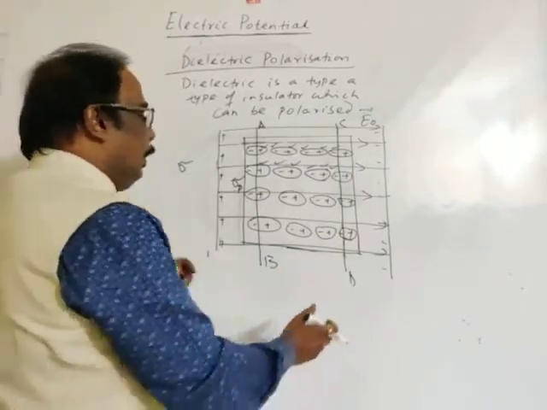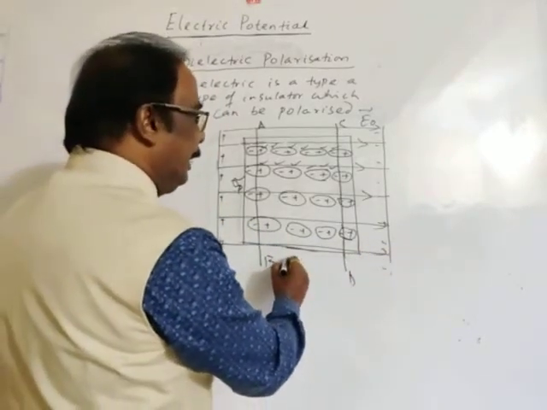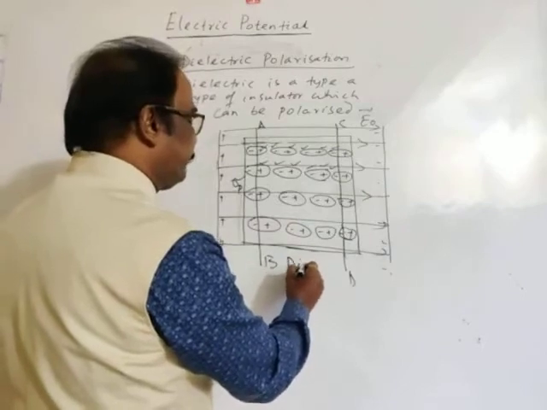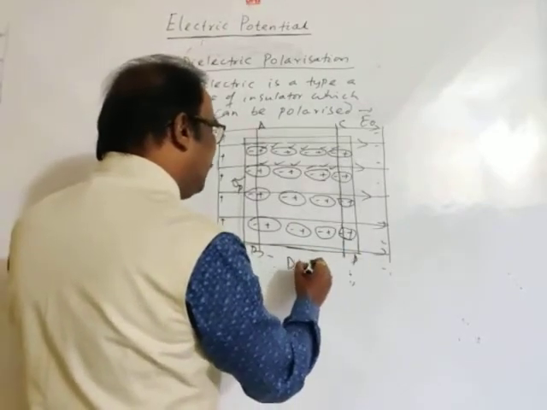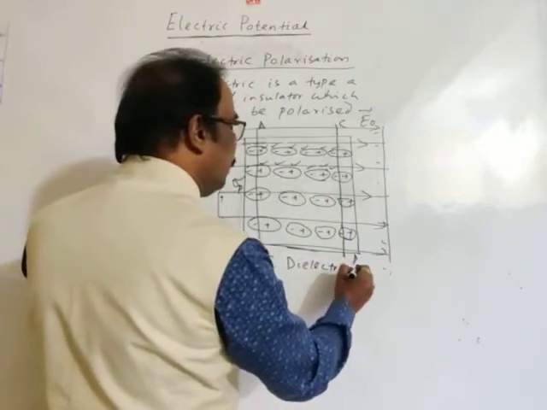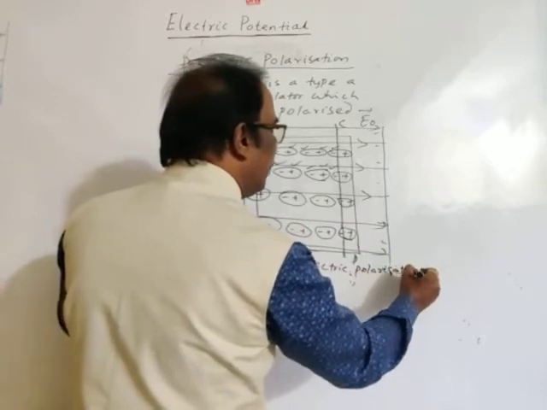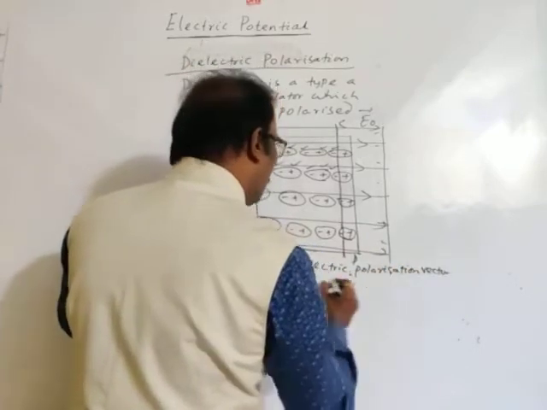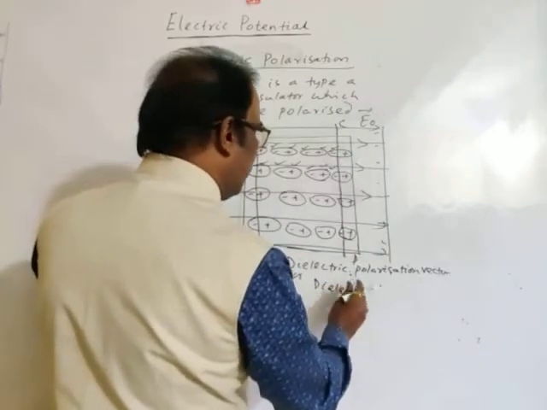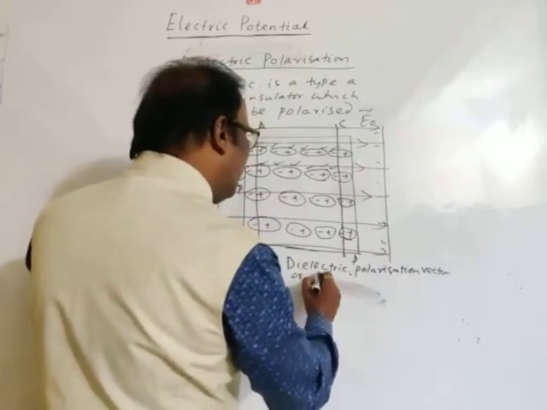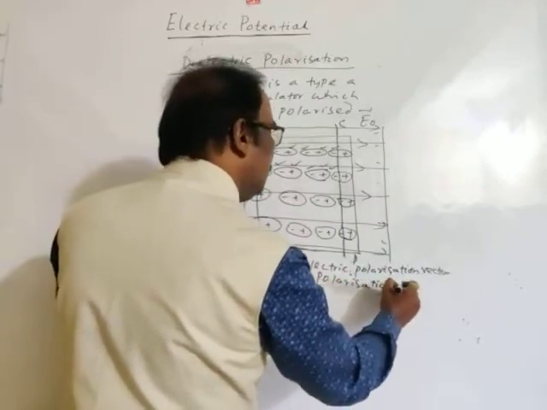Next, another term comes: the dielectric polarization vector, or we may say polarization density.